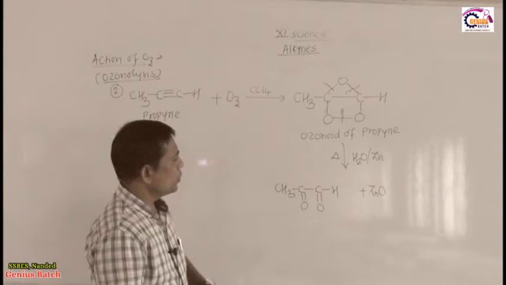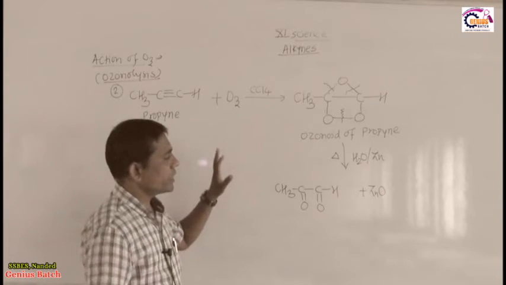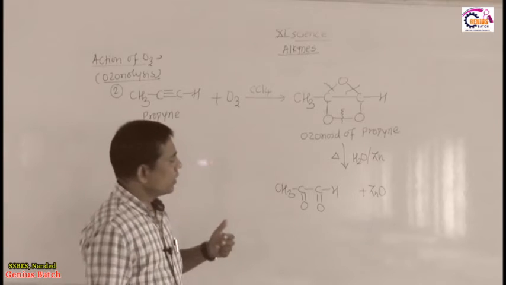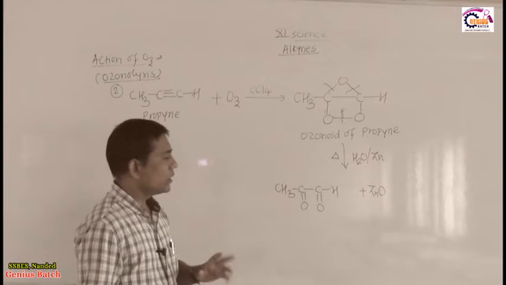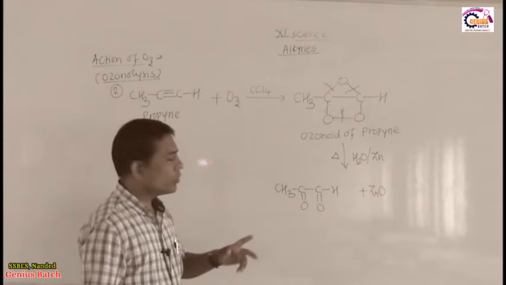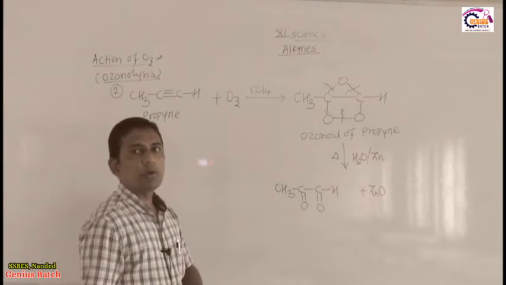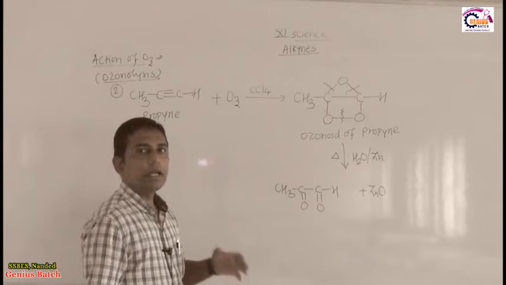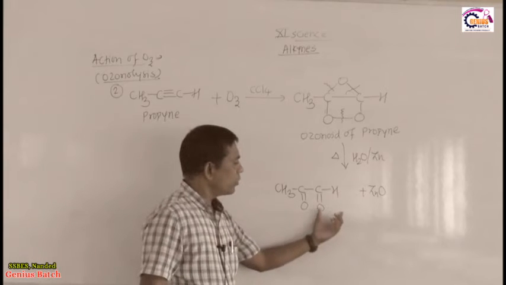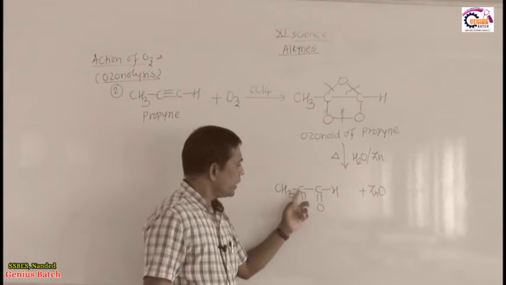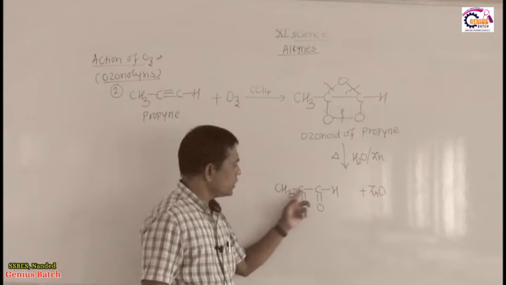So what I told you is that in this reaction we get three types of product. One is two molecules of aldehyde attached with each other. Second, two molecules of ketone attached with each other. Third, the possibility of one aldehyde and one ketone. So this is an example of one aldehyde molecule CHO, and here this is a ketonic molecule CH3CO.